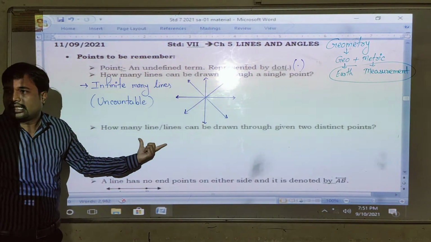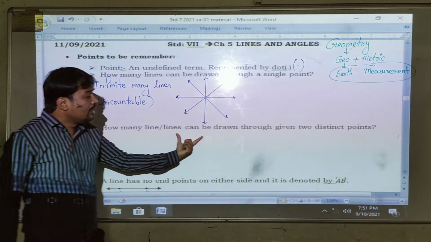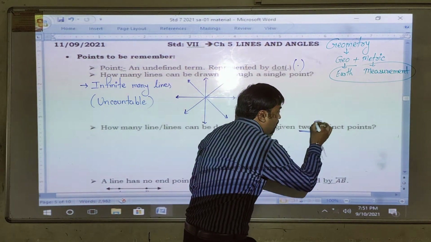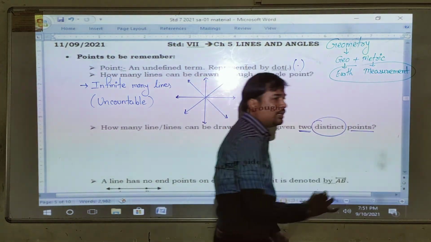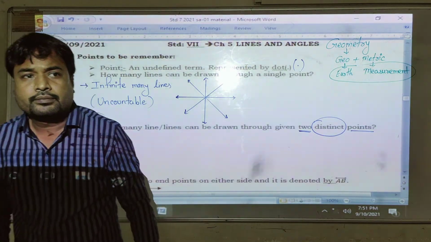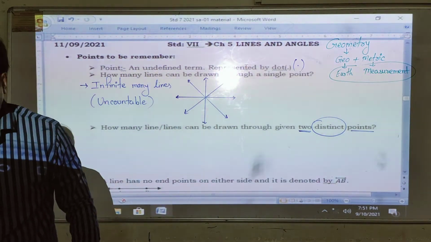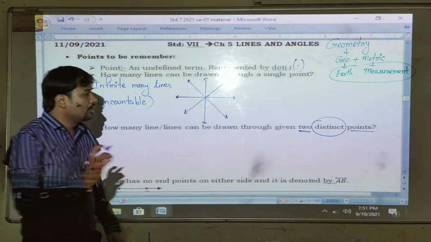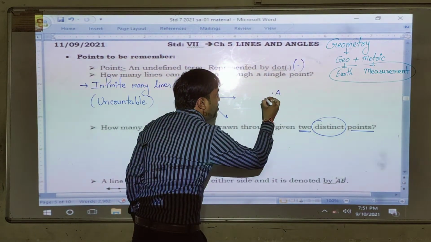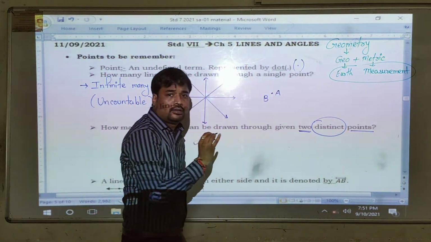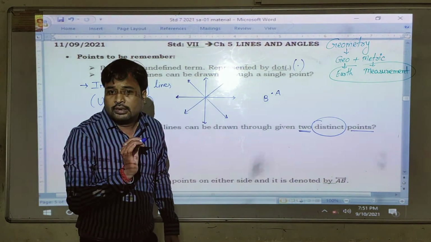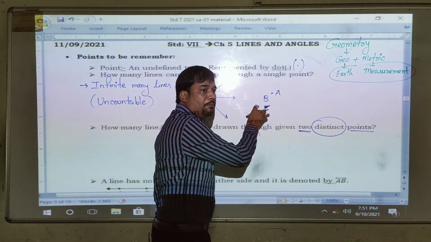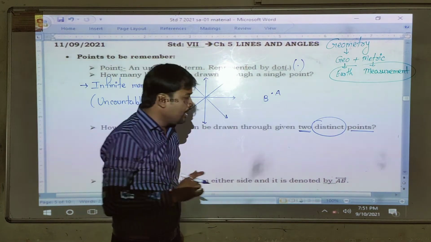Okay? How many line or lines can be drawn through two given distinct points? Distinct points. Distinct means what? Two different points. Point A and point B. They are not distinct if they are common points, because both are the same. The point A is the same as point B. Both are the same. Right?